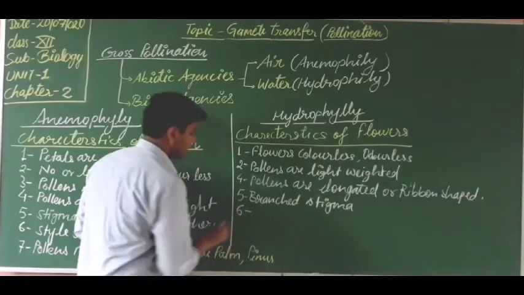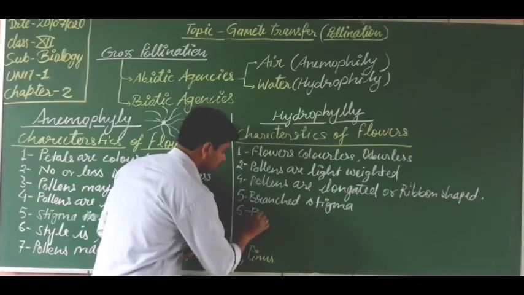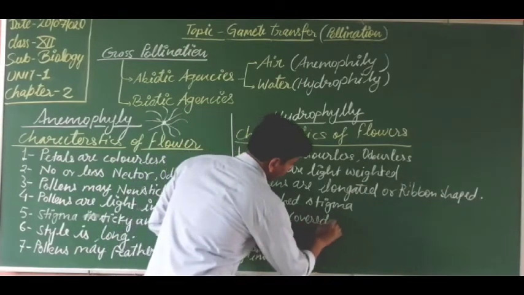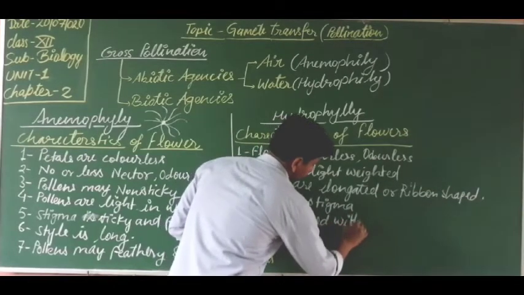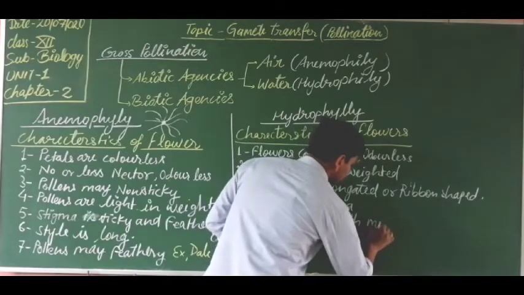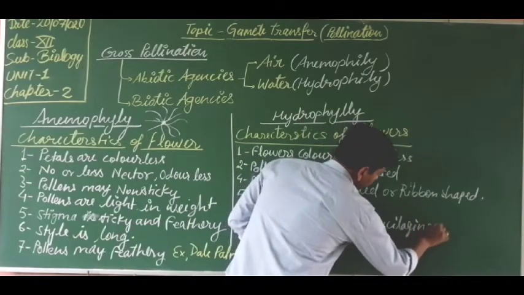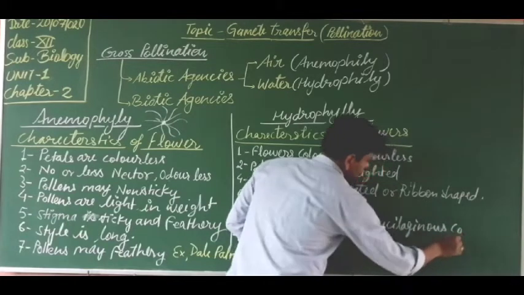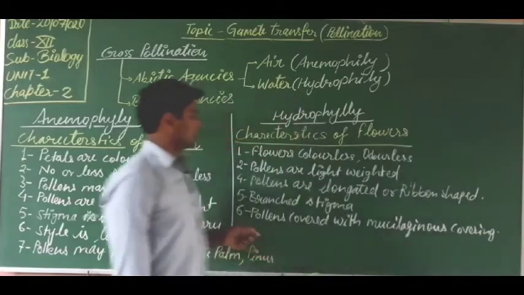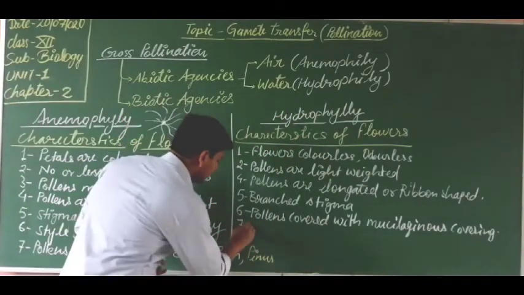Next, 6. Pollens are covered with what? Mucilaginous covering. Got it? So the pollens are covered with a mucilaginous covering.